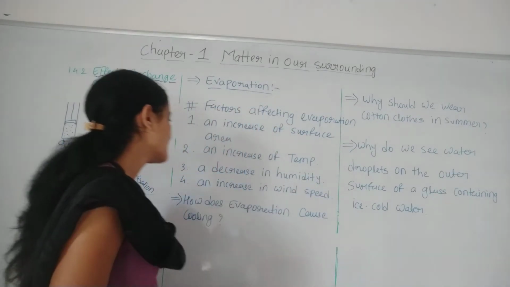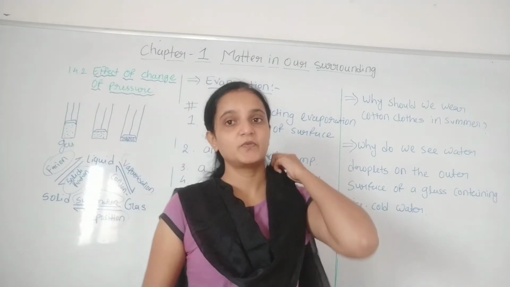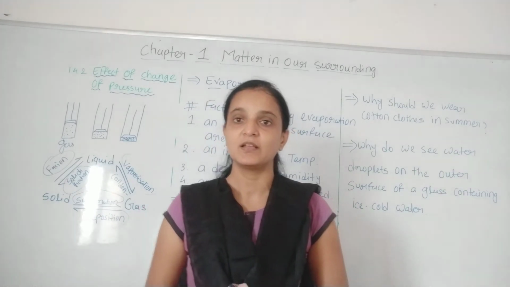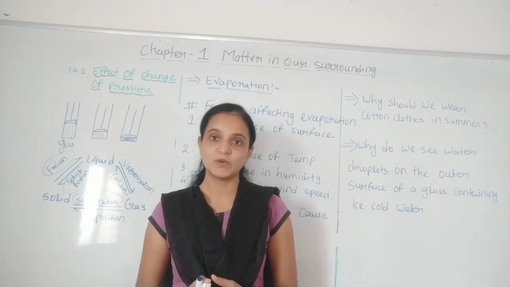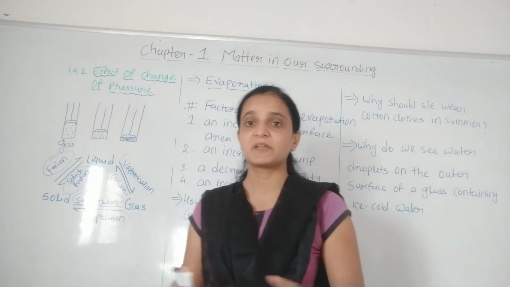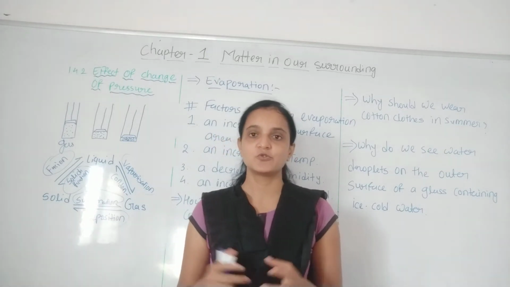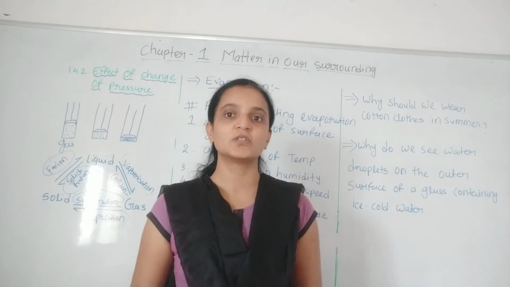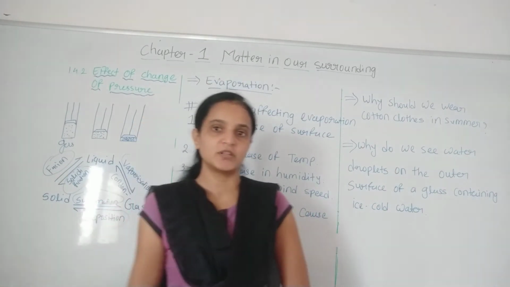Okay. Now next is an increase in wind speed. That also we can understand when your mother puts clothes out for drying. On a windy day, the clothes dry speedily. Especially in the monsoon season, what happens? Your mother dries your clothes in a room by switching on the fan, because outside there is rain, so we cannot put clothes out.